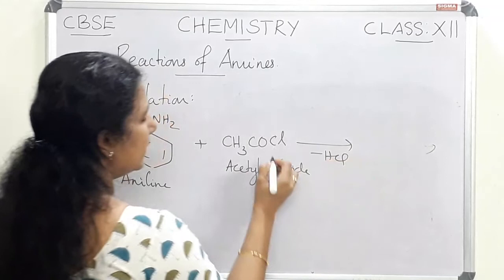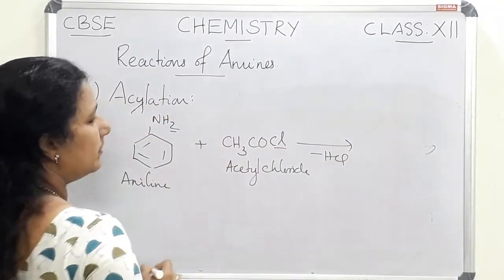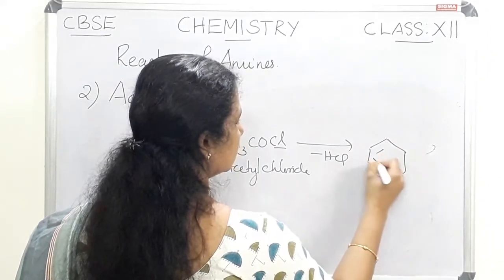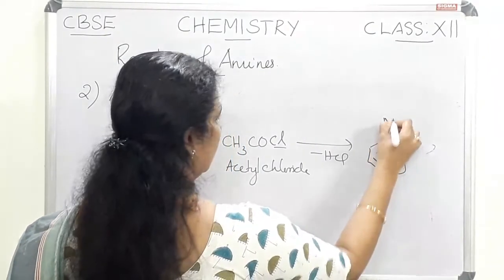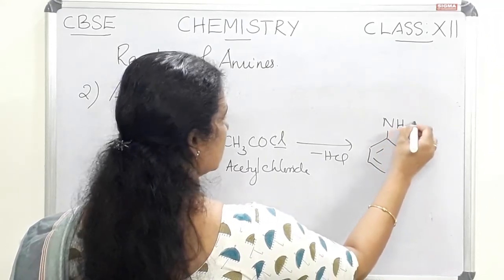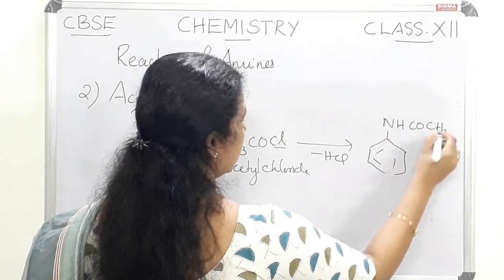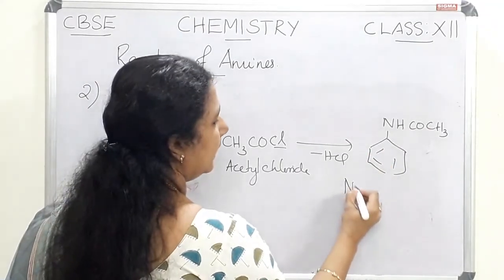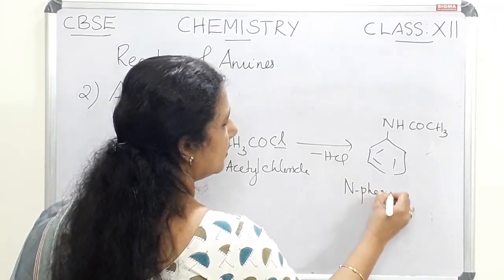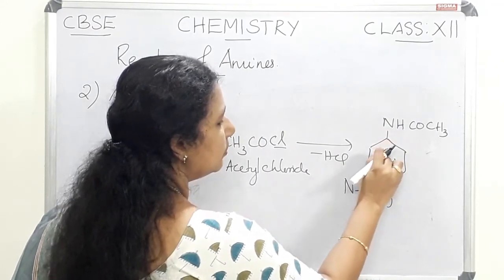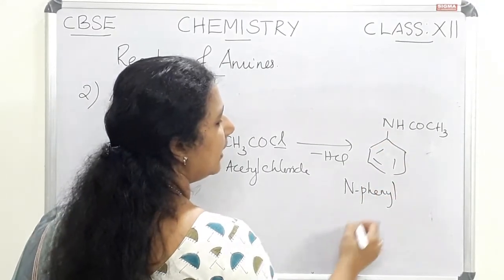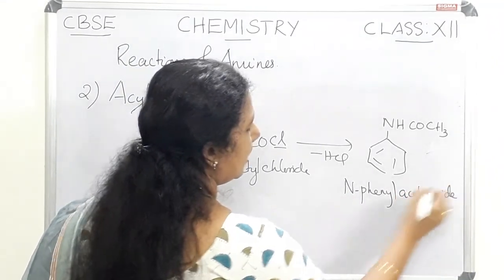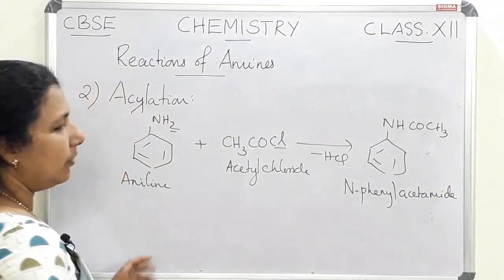HCl will be eliminated, so H and Cl will be eliminated and we will get NHCOCH3. This is called N-phenyl, since nitrogen is attached to the phenyl group. N-phenyl acetamide is formed in this case.